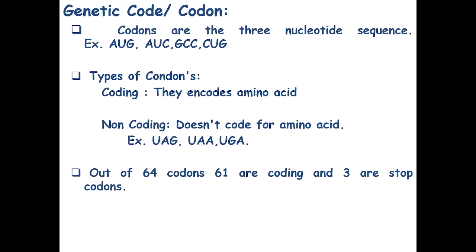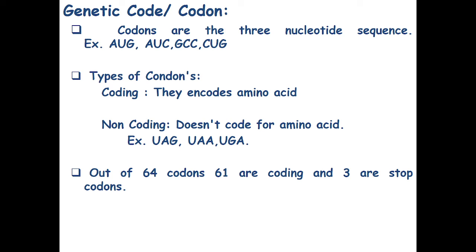Next is the genetic code or codon. Codons are 3 nucleotide sequence. For example, AUG, AUC, CUG, or GCC. So they are made up of 3 nucleotides.